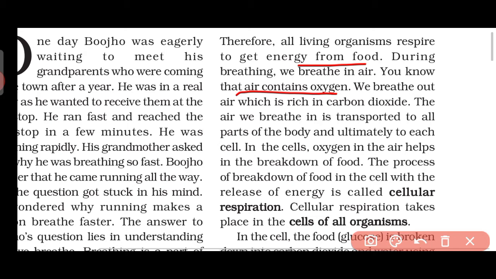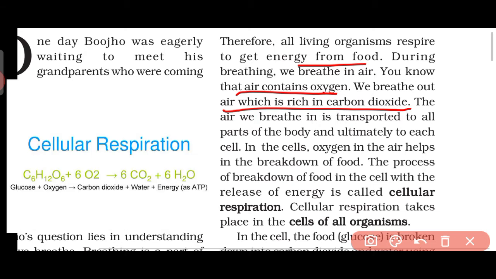Okay, we breathe out air which is rich in carbon dioxide, and carbon dioxide will be produced. There is one chemical reaction, and you can see here that carbon dioxide will be produced. We have seen this kind of chemical process earlier in 6th standard also, if you remember. Chemical equations, I hope you are getting it. So we use oxygen and we produce carbon dioxide, and plants do the opposite. That also we have studied in earlier standards.